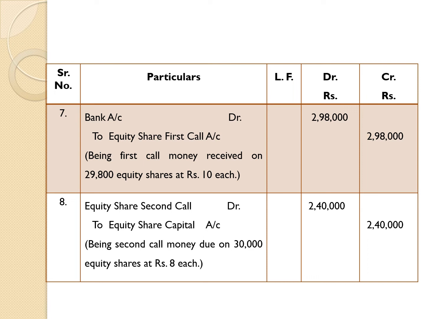Equity share second call account debit 2,40,000 to equity share capital account 2,40,000, being second call money due on 30,000 equity shares at rupees 8 each.